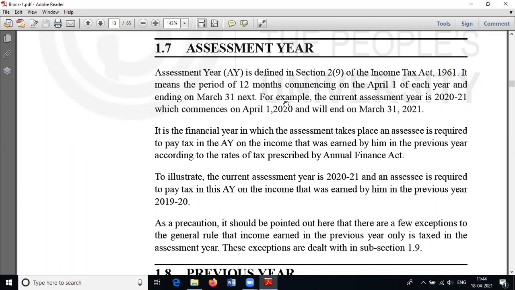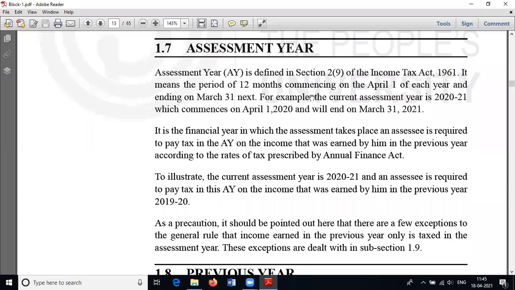That means the year in which we calculate our taxable income from various heads and determine our tax liability is called the assessment year.